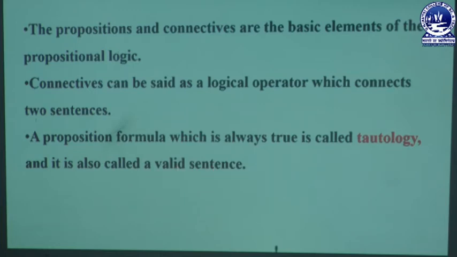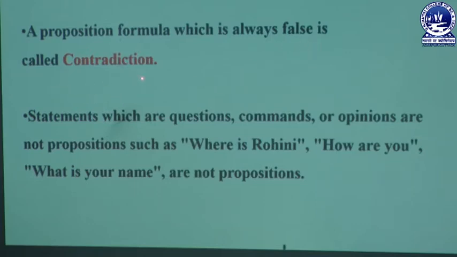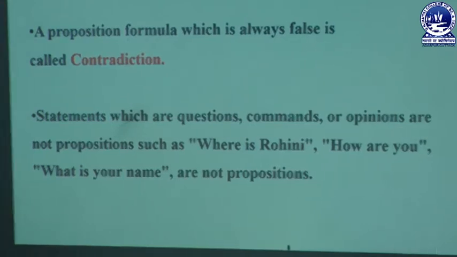When we take a propositional formula and calculate its truth value, if for every input it gives true, then we say that the formula is a tautology. Next, a propositional formula which is always false is called a contradiction. If for every input it gives false, then the formula is a contradiction, which is the opposite of a tautology.